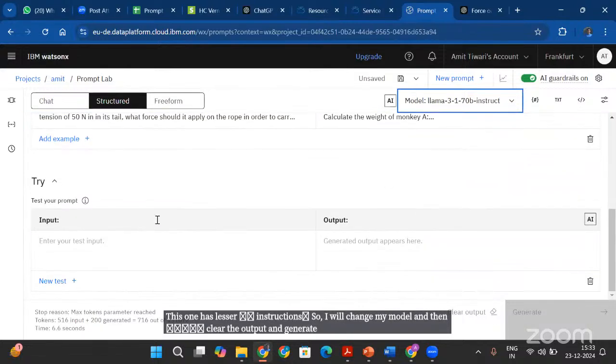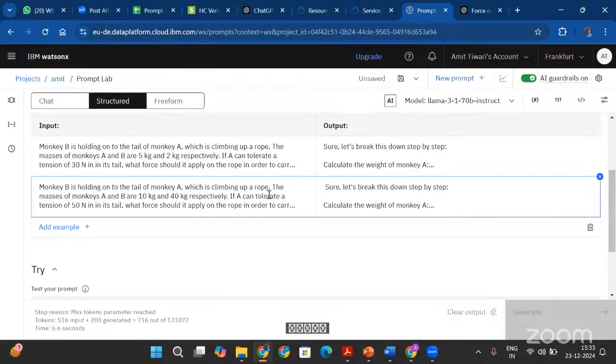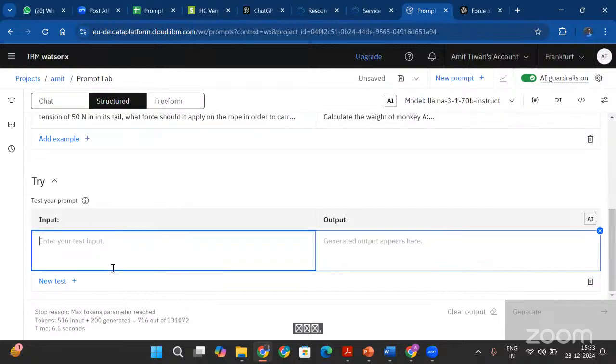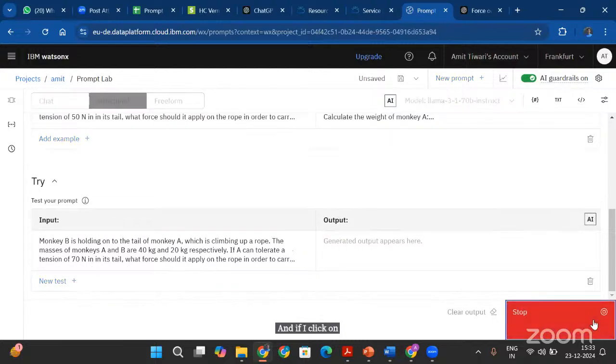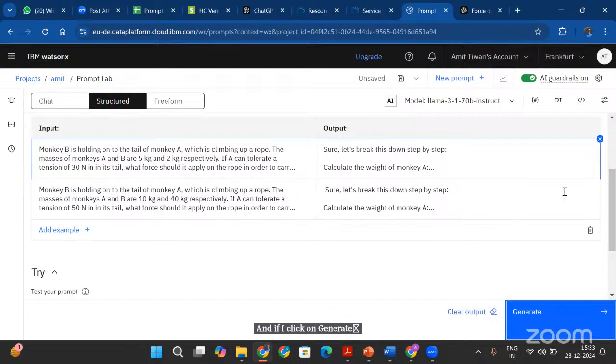Let me just put in this as input, change the values, and if I click on generate, okay.